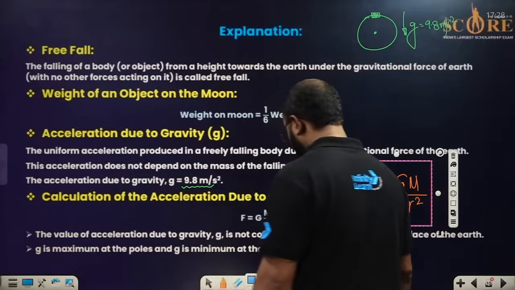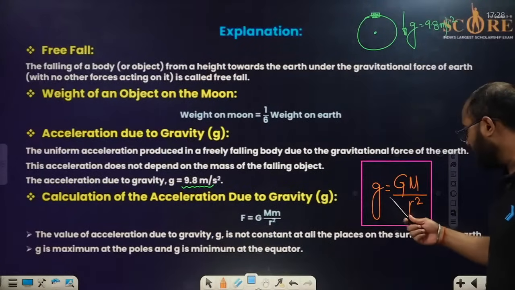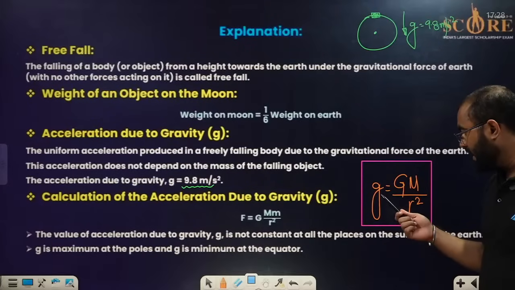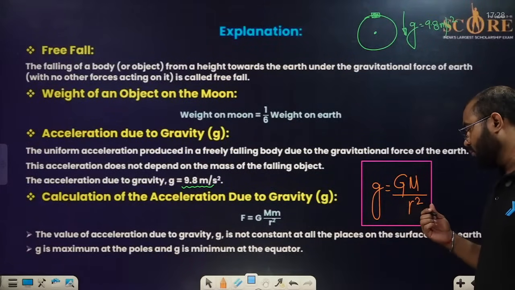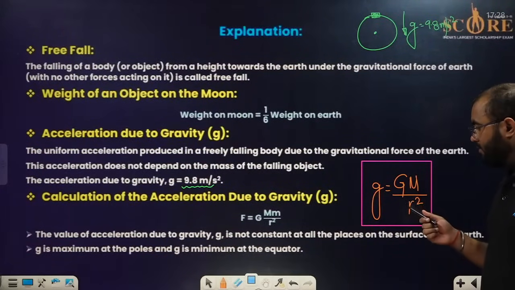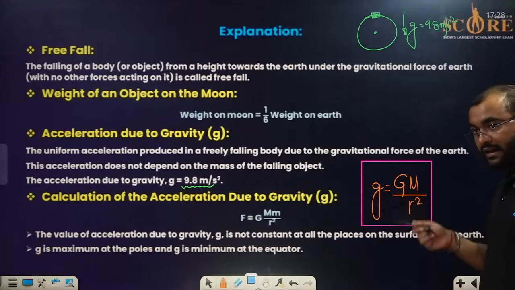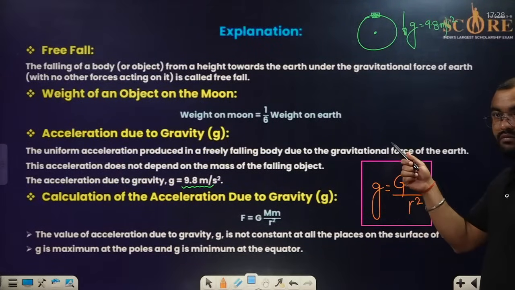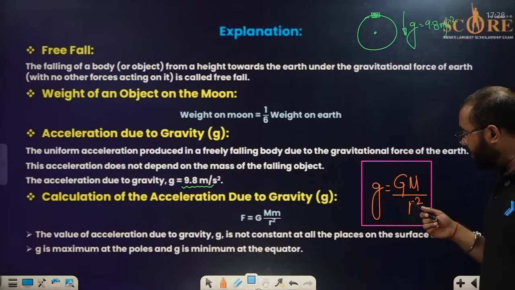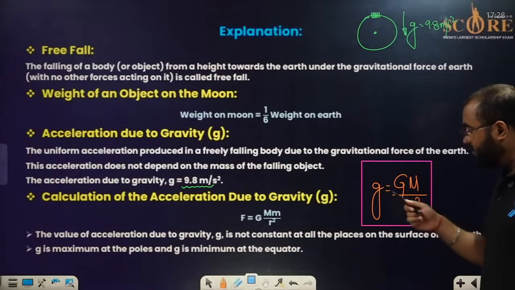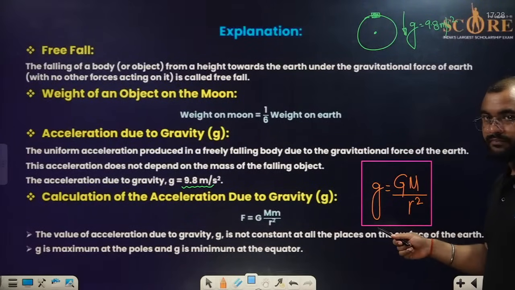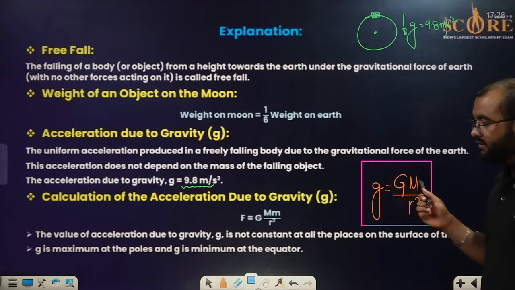Fine. According to the formula, you can see that the acceleration due to gravity is inversely proportional to the distance square. That means if the distance between the bodies decreases, the gravitational force increases. Similarly, if the distance between the two bodies increases, the gravitational force decreases. So it is inversely proportional.